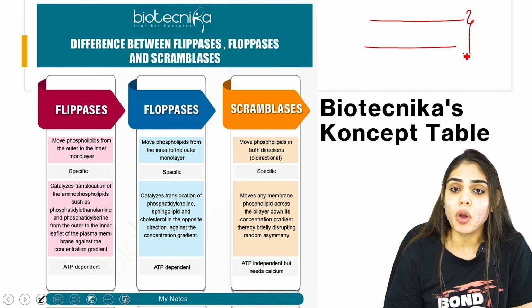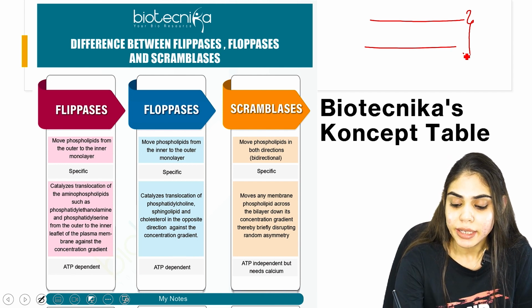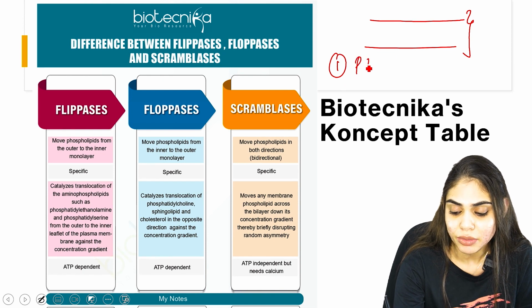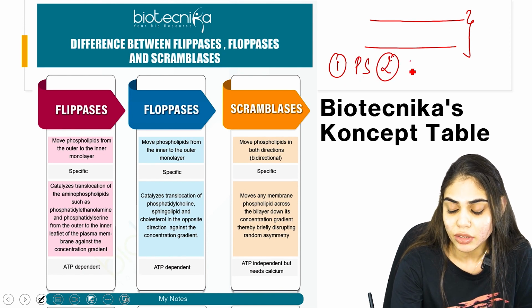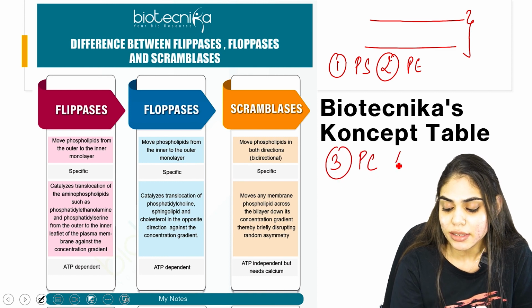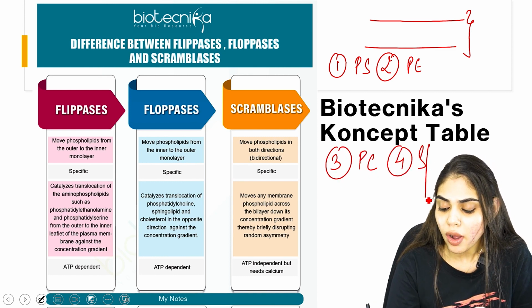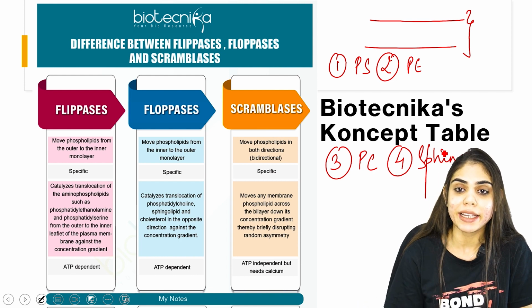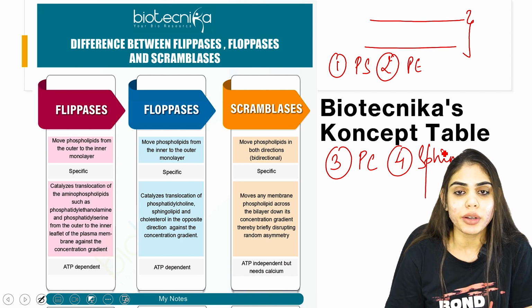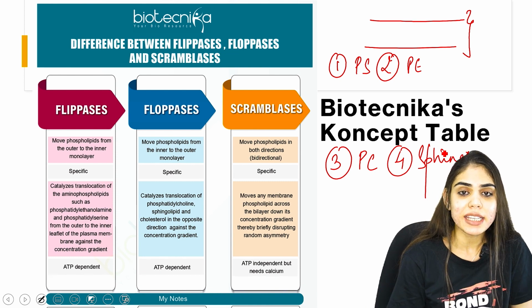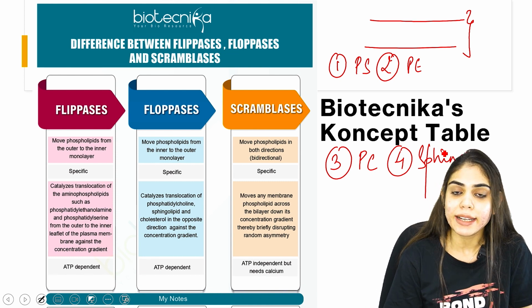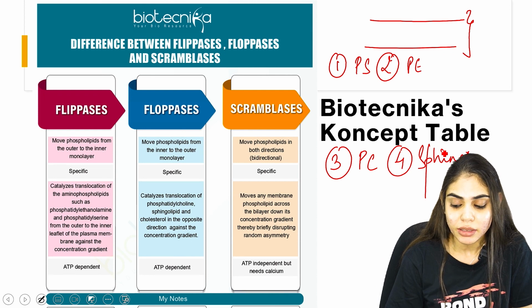So what are the names of these 4 phospholipids? It is phosphatidylserine, second is phosphatidylethanolamine, third is phosphatidylcholine and fourth is sphingomyelin. So all these phospholipids are arranged in a phospholipid bilayer maintaining its asymmetric configuration. So now let's see the enzymes one by one and understand the differences between the 3.